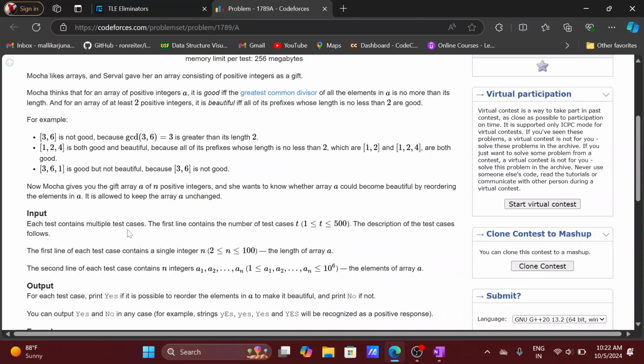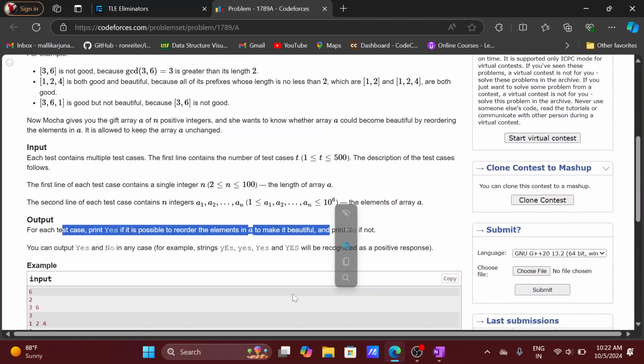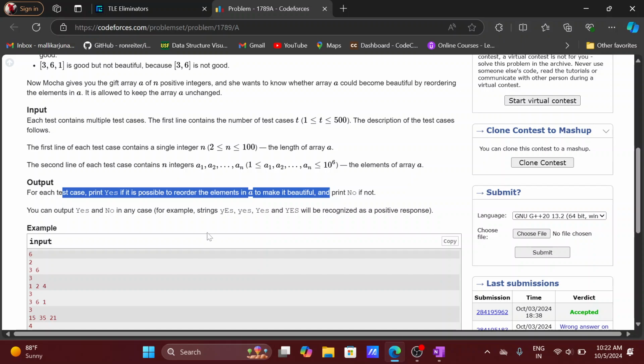So for the input, we have to read the number of test cases. For each test case, we have to read the length of this array, and then read n array elements. After that, we have to print as an output yes if it is possible to reorder the elements in A to make it beautiful, otherwise we have to print no.